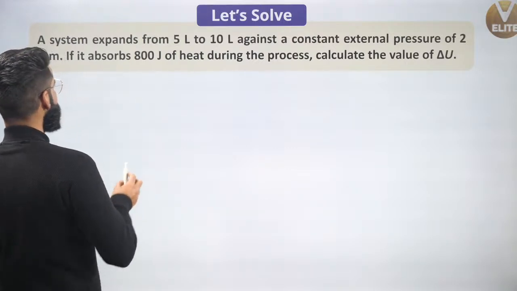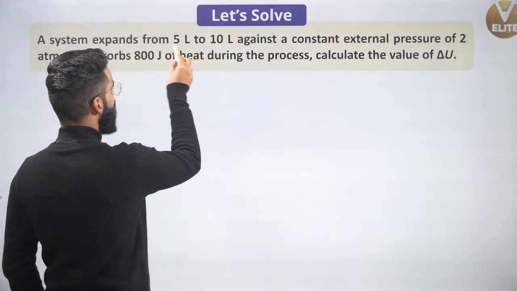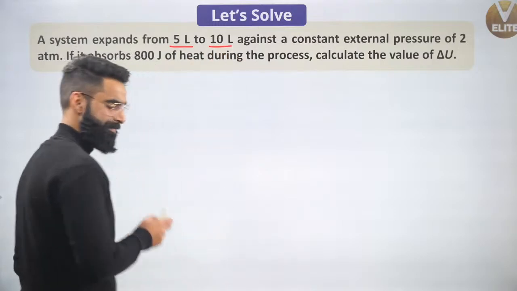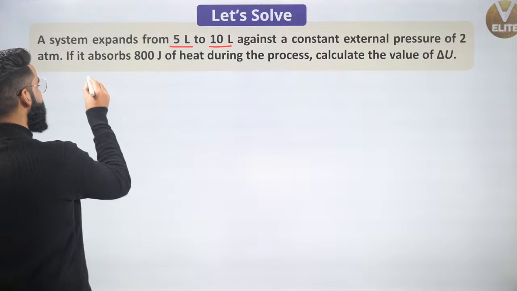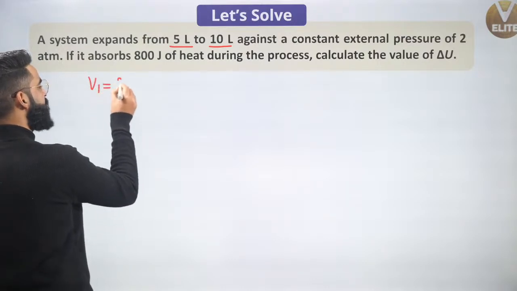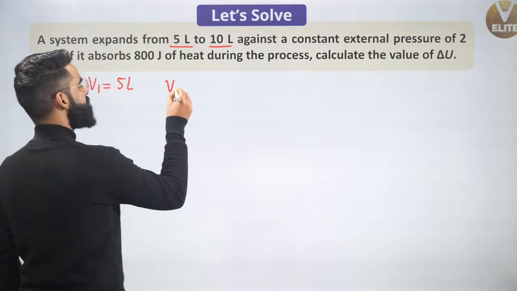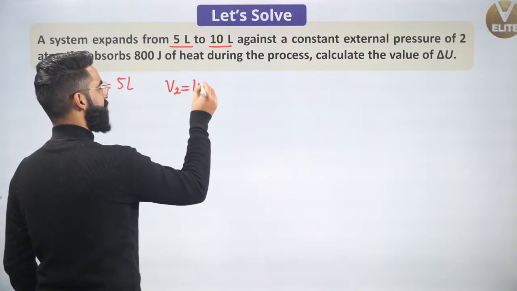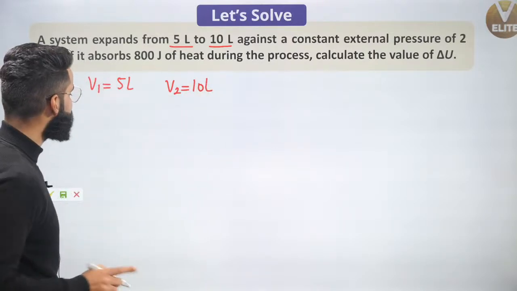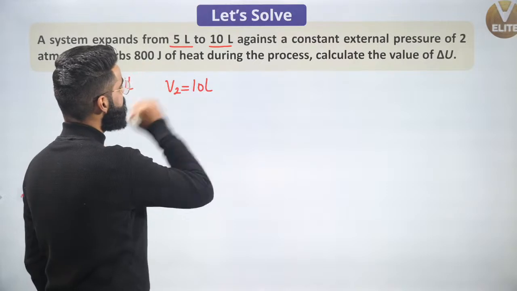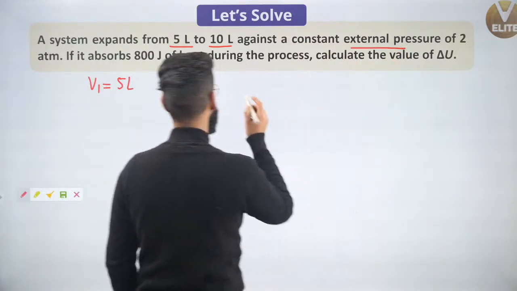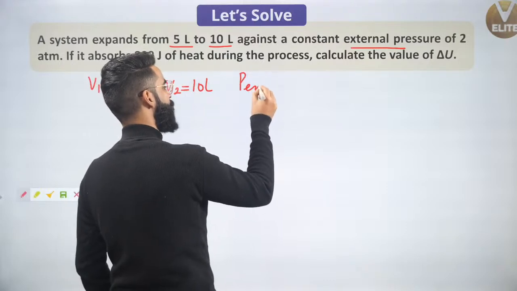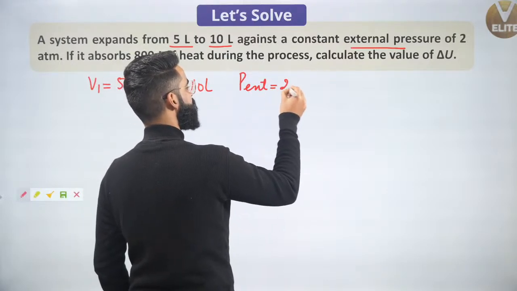As per this question, a system expands from 5 liters to 10 liters. That means this is the case of expansion. Initial volume of the system is given as 5 liters. Final volume of the system, which I'm representing by V2, is given as 10 liters. It expands against a constant external pressure of 2 atm. I'm given the external pressure value as 2 atm.